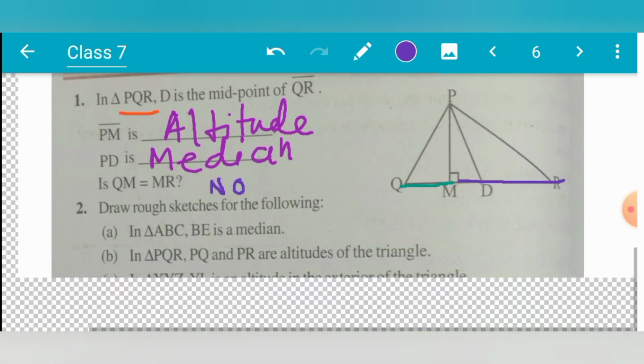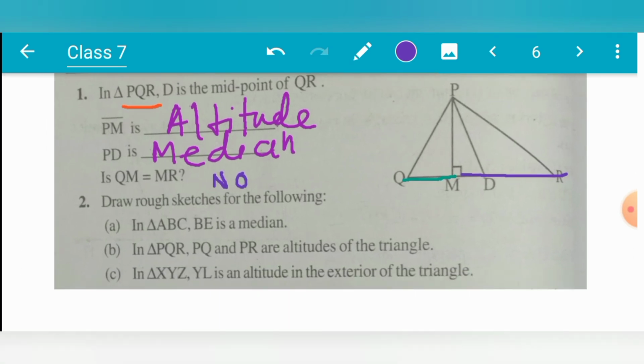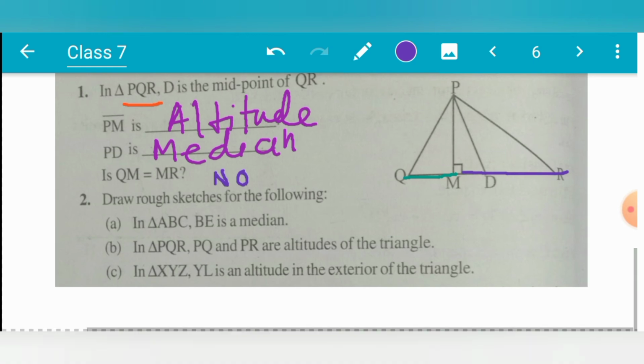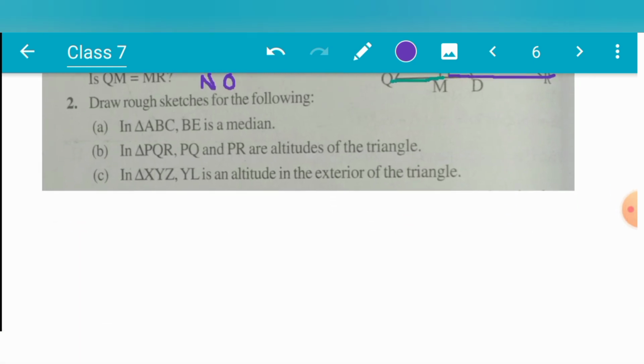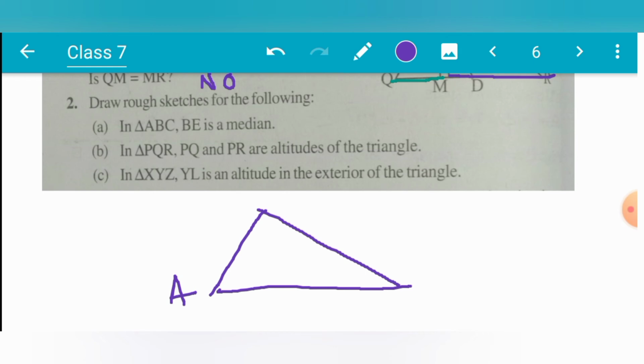Now you have to draw a rough sketch. It is for your homework. Draw a rough sketch of the following. Draw a triangle ABC where BE is the median. How can you draw this? Use your scale, ruler and pencil to draw the triangle. It is a rough sketch, so no need to give any particular measurement.